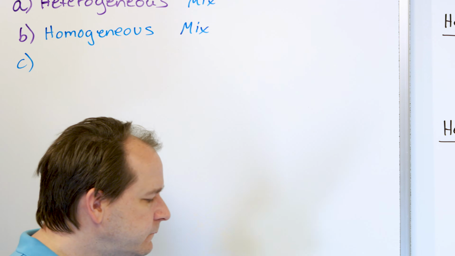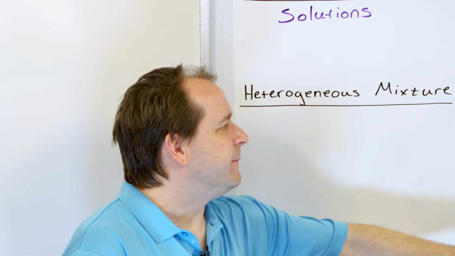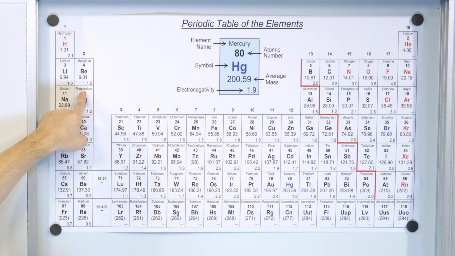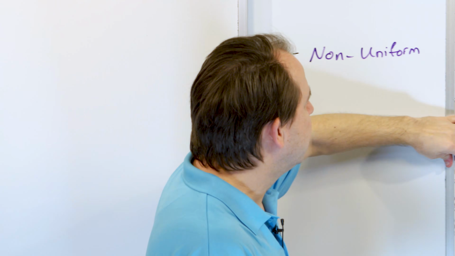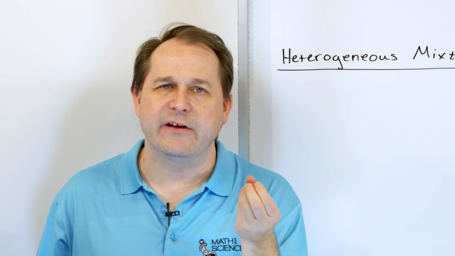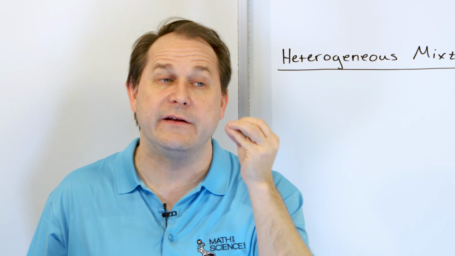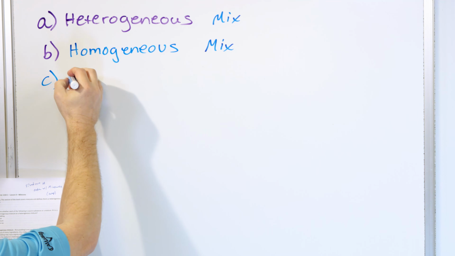Right? All right, next, what about magnesium? And what I mean by magnesium, I mean on the periodic table on the left, Mg is magnesium, it's a metal. Is that a homogeneous mixture, a heterogeneous mixture, or is that a pure substance? Well, magnesium atoms, they're not mixed with anything else. They're pure substance. And not only that, they're a unique atom on the periodic table. So magnesium is a pure substance.